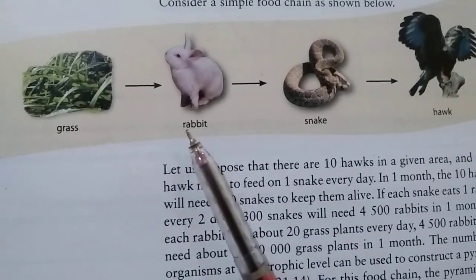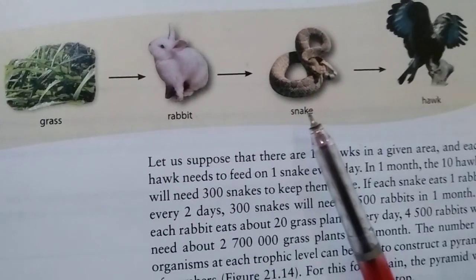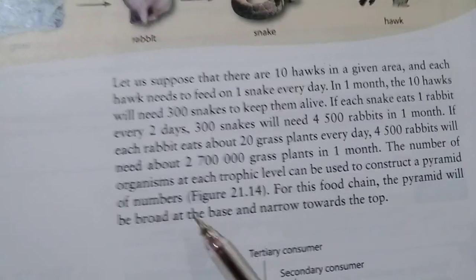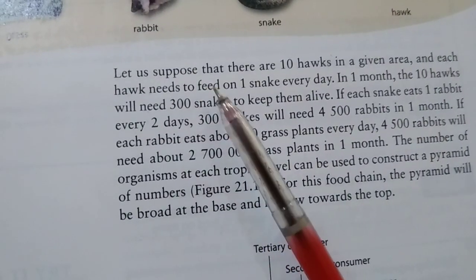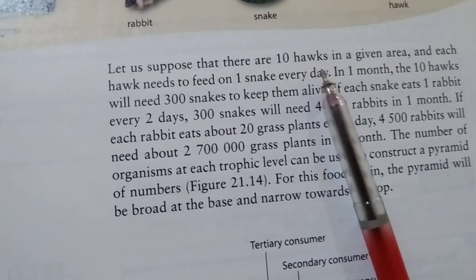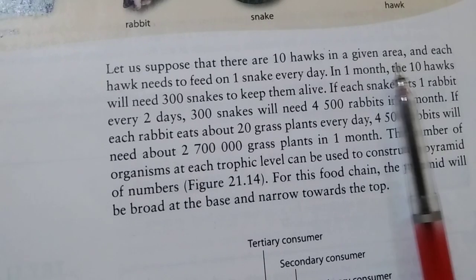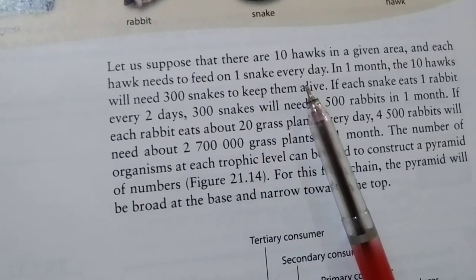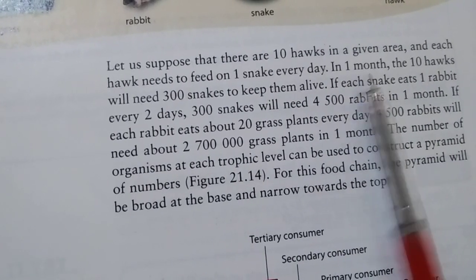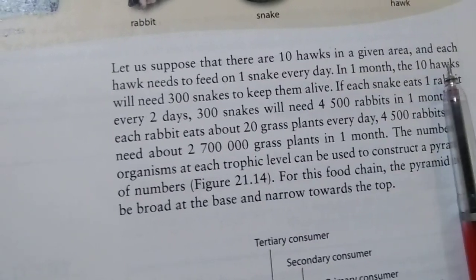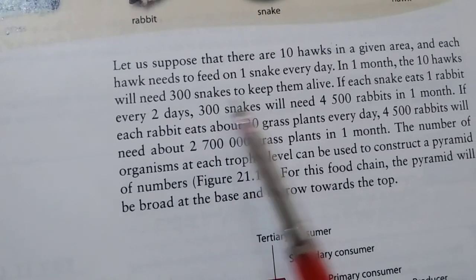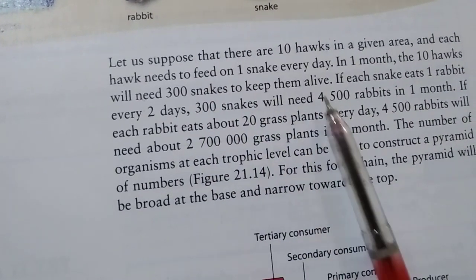Grass is eaten by rabbit, rabbit is eaten by snake, snake is eaten by hawk. Let us suppose that there are 10 hawks in a given area and each hawk needs to feed on one snake every day. In 1 month, the 10 hawks will need 300 snakes to keep them alive.